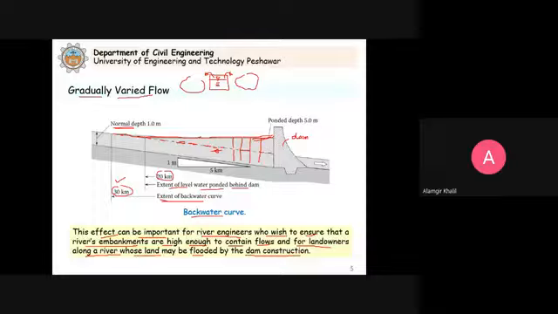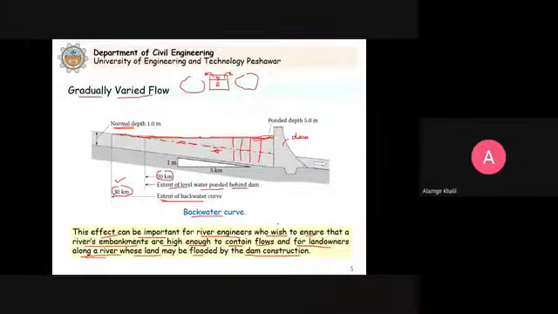So we have to ensure that the river embankments are high enough to contain these flows. And for those people who are living along the river, whose land may be flooded because of this dam construction. And this actually happened.